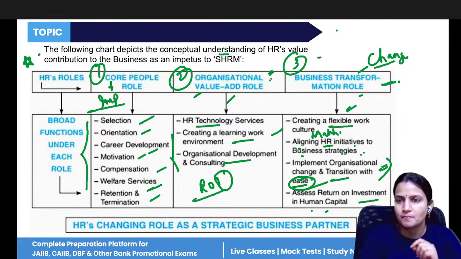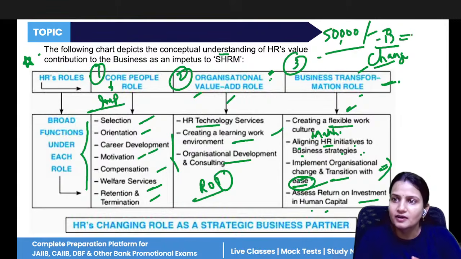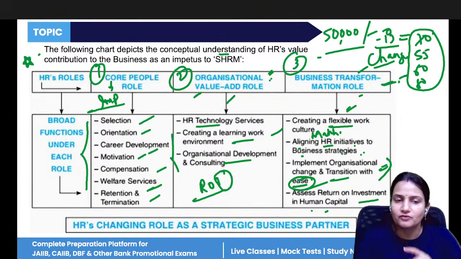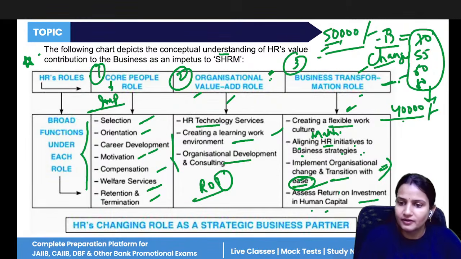For example, you have hired a person worth rupees 50,000 per month. From this employee, if you are earning 70,000, 55,000, 60,000, 80,000, then only you will be in a profitable mode. You will have profitability from this employee. If you are giving 50,000 rupees and you are earning only 40,000 rupees from this employee, is it a good return on investment?